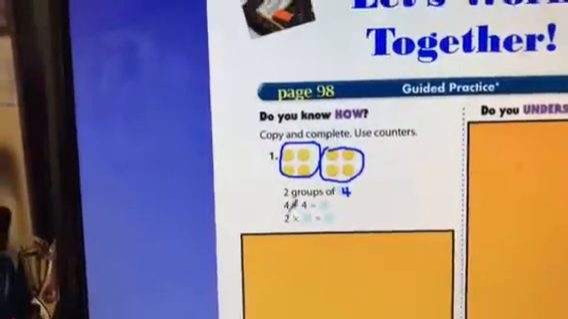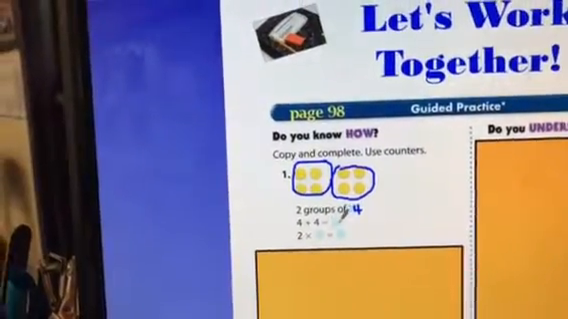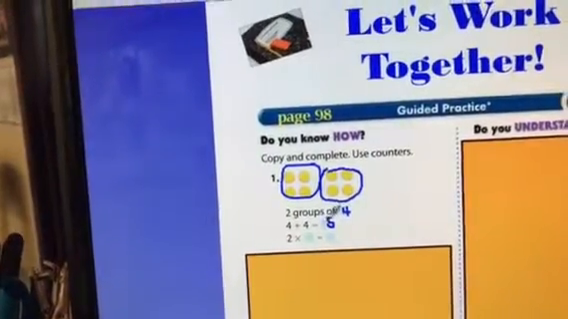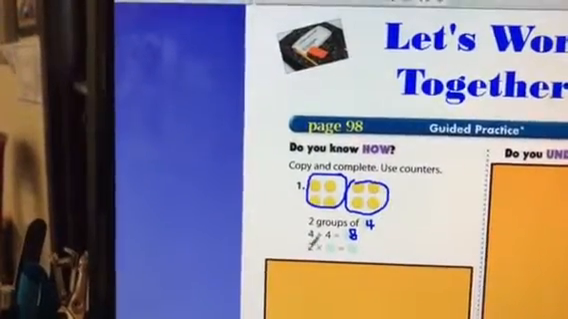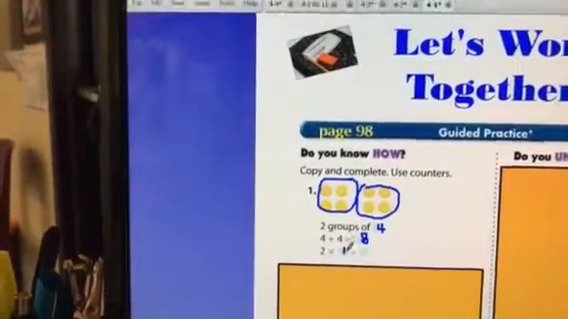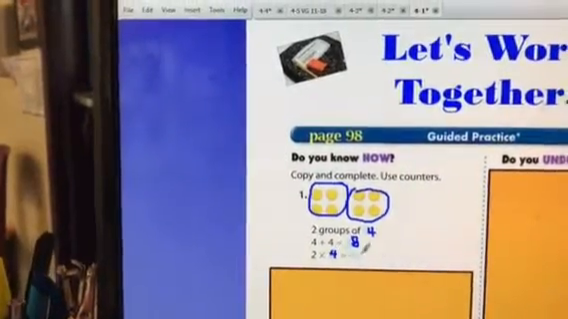And then I look down here, and the next one says 4 plus 4 is 8. Then I say 2 groups of 4, or 2 times 4 is 8.